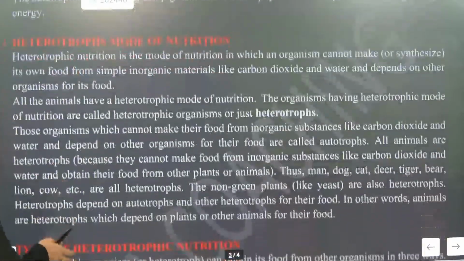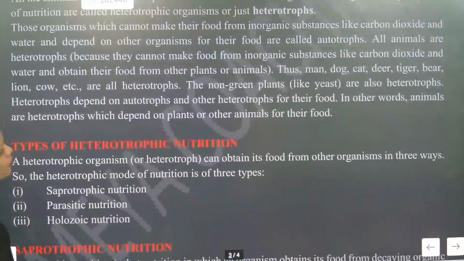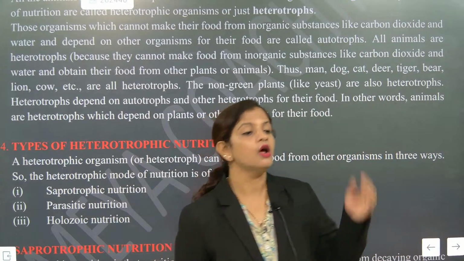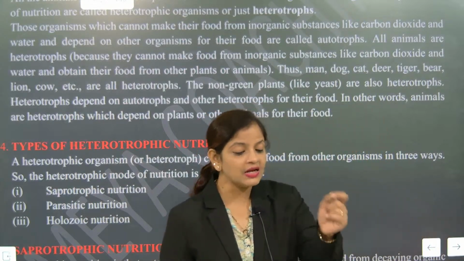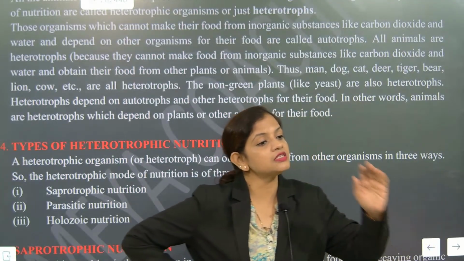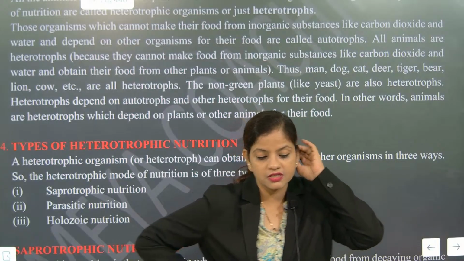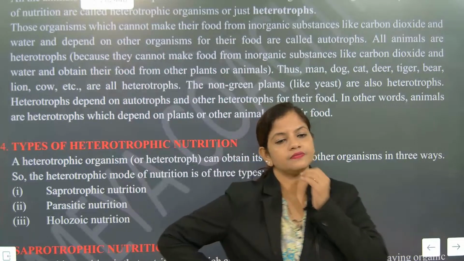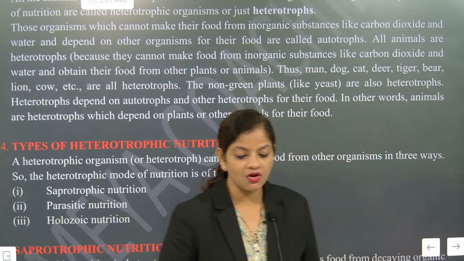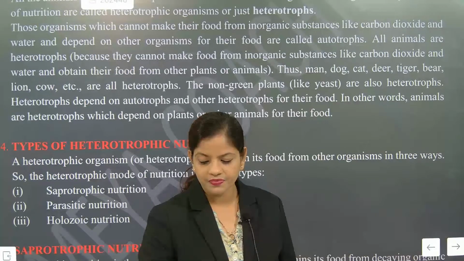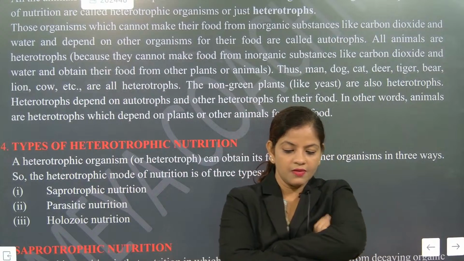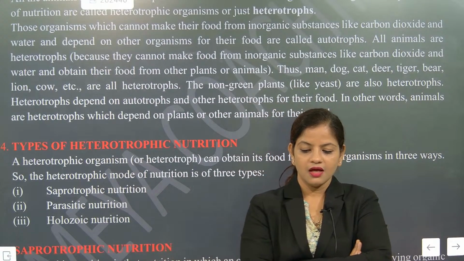Now look here. The next part is the types of heterotrophic mode of nutrition. But first I am going to ask one question of all of you. What is the raw material for photosynthesis? I need your perfect answer. Is sunlight the raw material? Water, soil? If only sunlight is your answer, it's wrong. Please change your statement. Sunlight is not the only important thing. Sunlight, water, carbon dioxide.